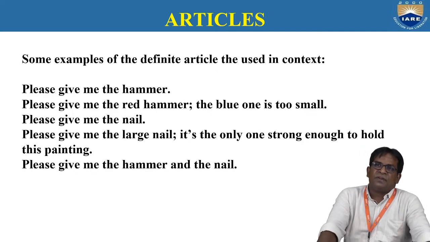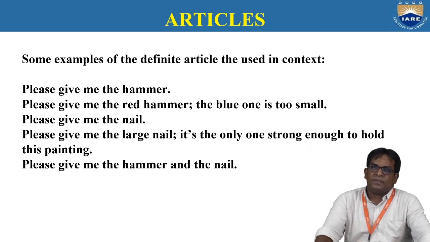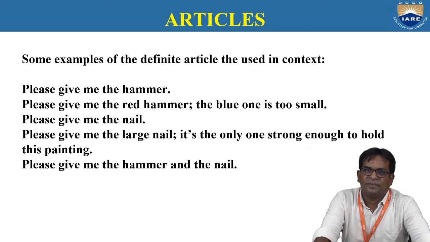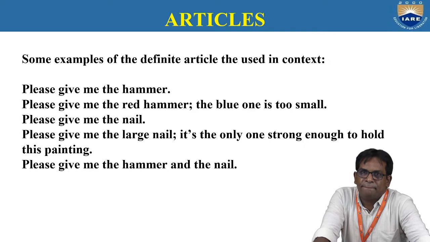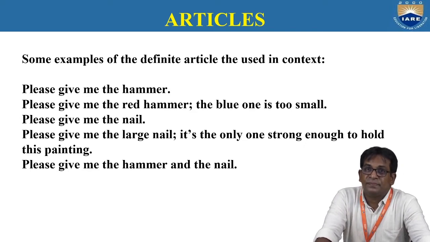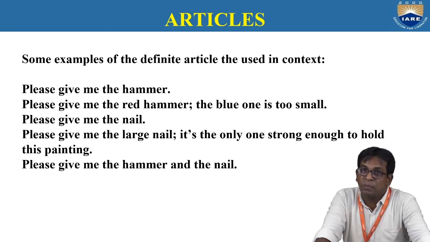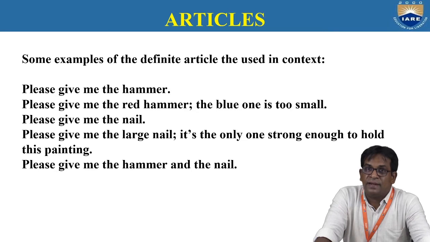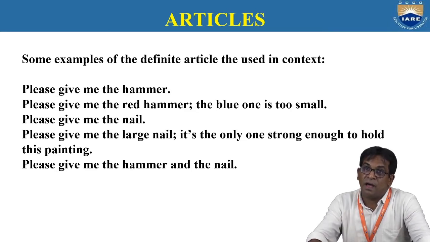Some examples of definite article. See this one. Please give me the hammer. Please give me the red hammer. The blue is too small. Please give me the nail. Please give me the large nail.